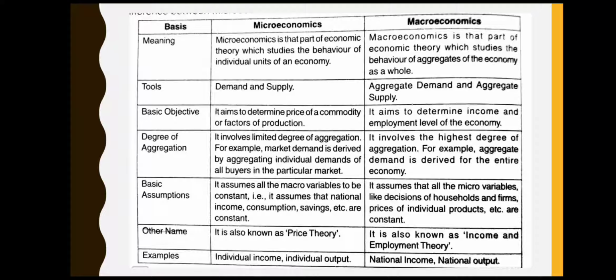Examples of microeconomics are individual income, individual output, etc. And examples of macroeconomics are national income, national output, etc. So whenever this word national is written, it means total of economy as a whole.